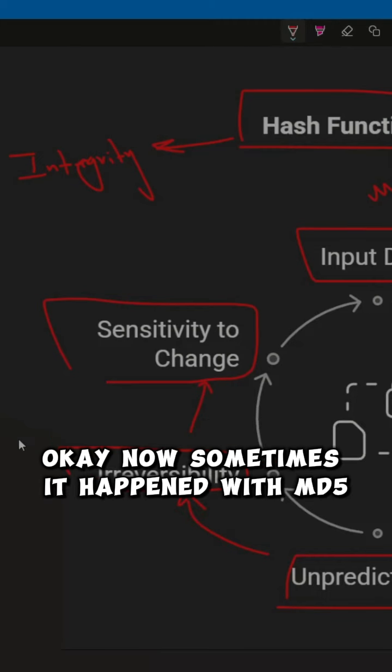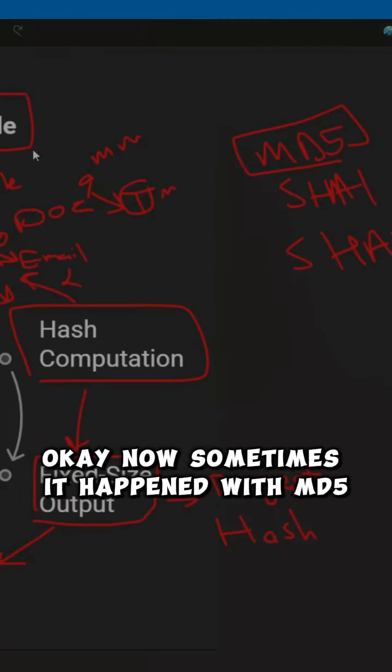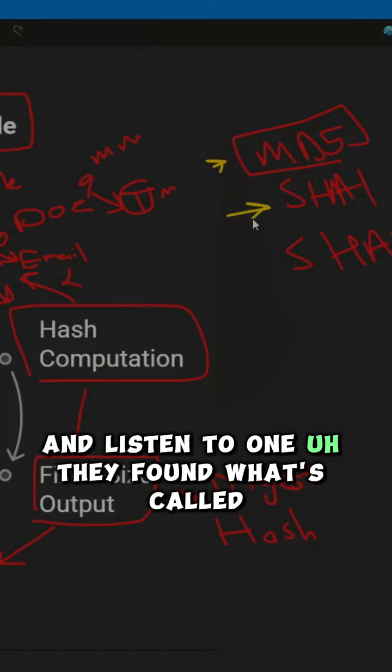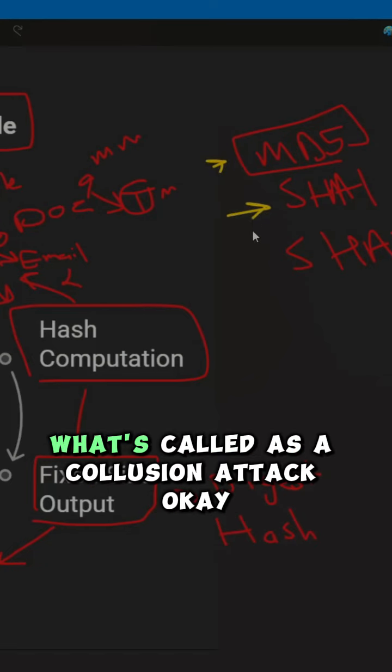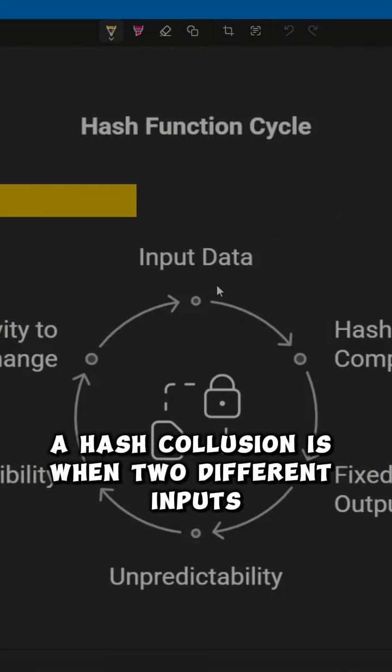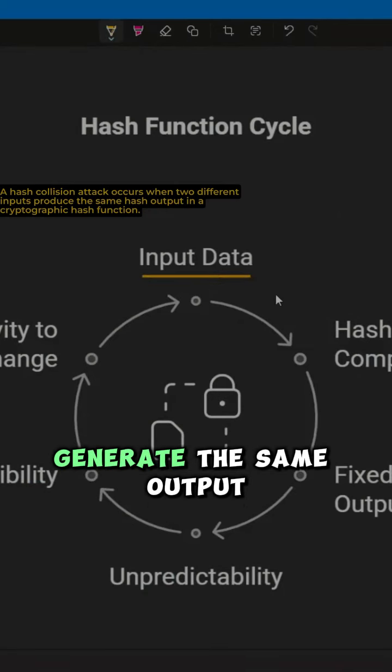Okay. Now, sometimes it happened with MD5 and SHA1. They found what's called a collision attack. Okay, let's explain what's a hash collision. A hash collision is when two different inputs generate the same output.